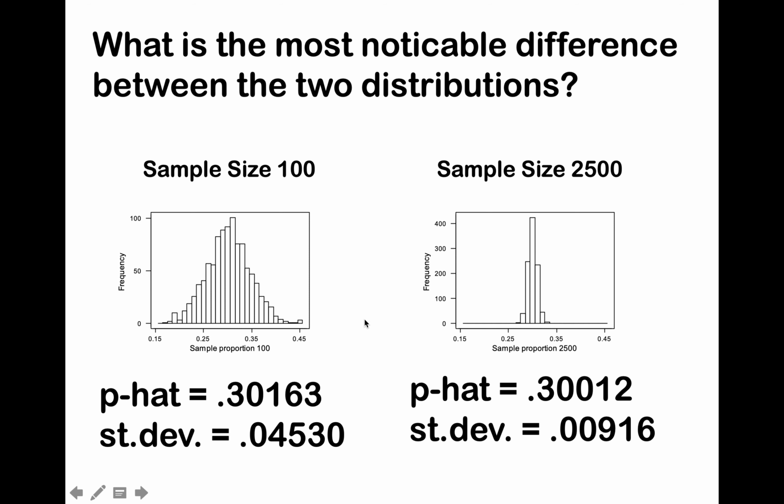Now here's the deal with sampling. You don't generally get 1,000 chances to come up with an estimate for the population proportion. Generally, you get one shot at it. You draw one sample, and you have to make some kind of an inference about what you think the true population proportion is. Well, if you only get one shot at it, and you take a sample size of 100, maybe the sample that you get has a sample proportion of 0.45, because you could have this one over here and get 0.45.